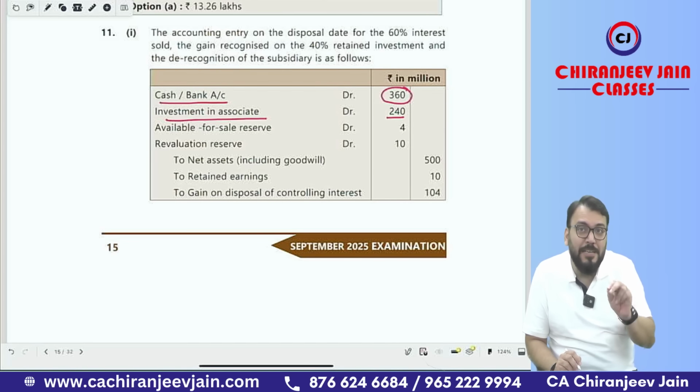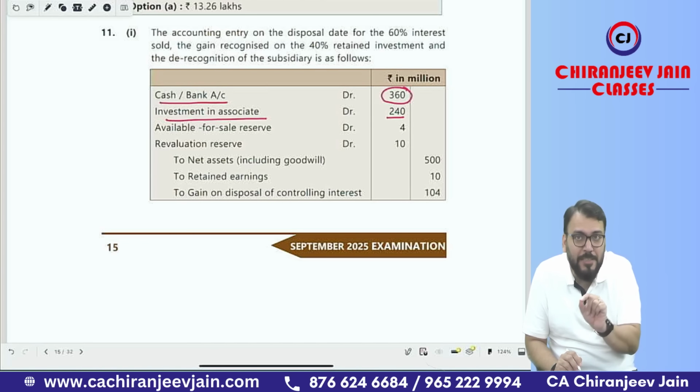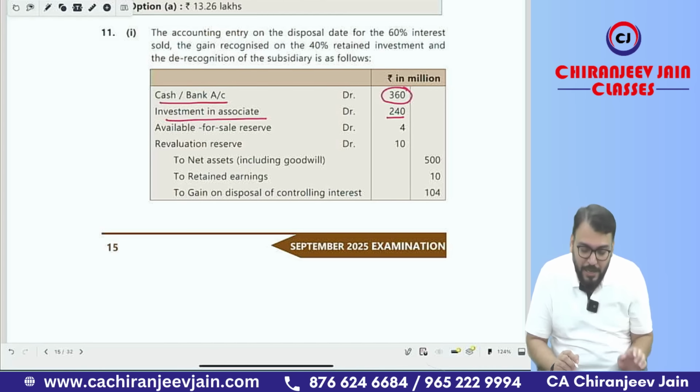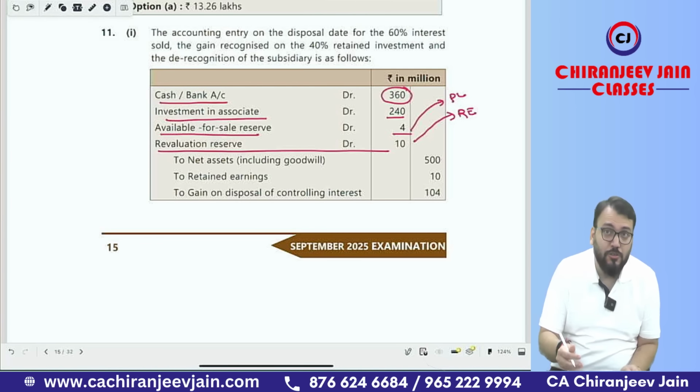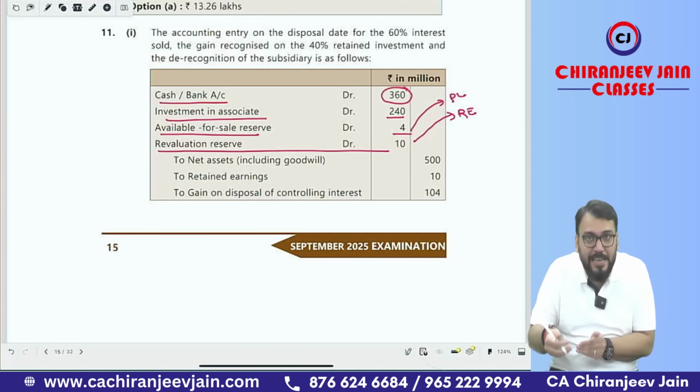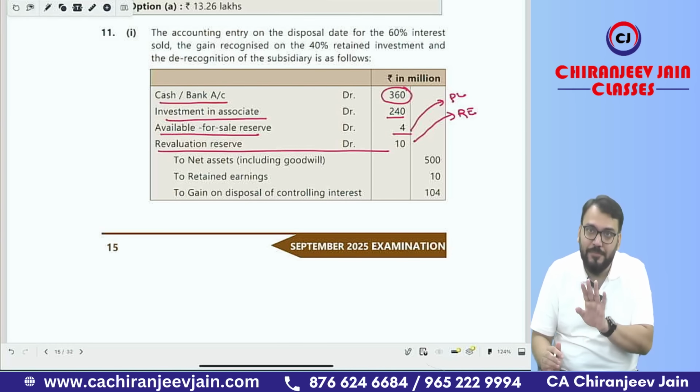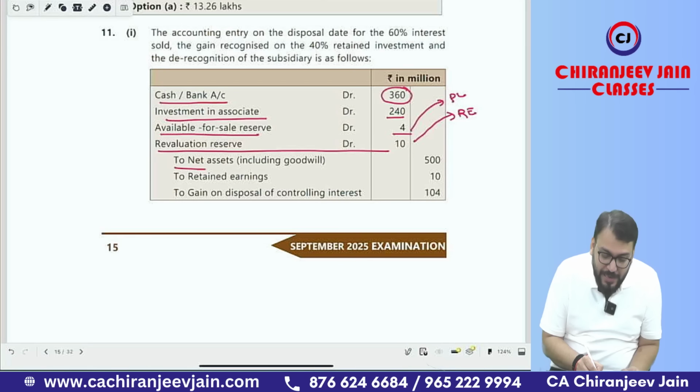So available for sale reserve will be debited, and revaluation surplus will also be debited. However, this will be transferred to the PL account. This will be transferred to retained earning. Correct. The corresponding effect will be credited to PL and retained earning. Correct. Then we'll de-recognize INA and goodwill.